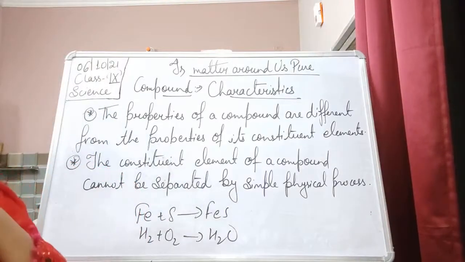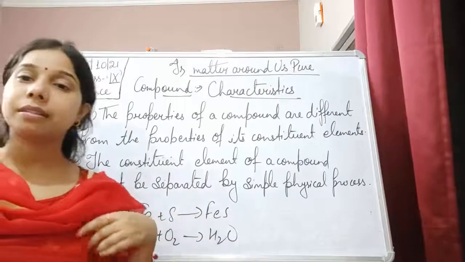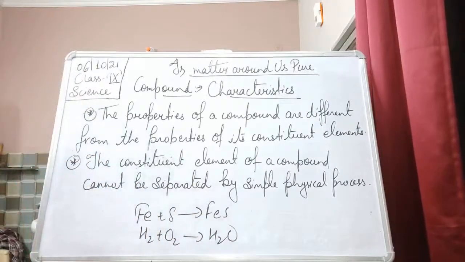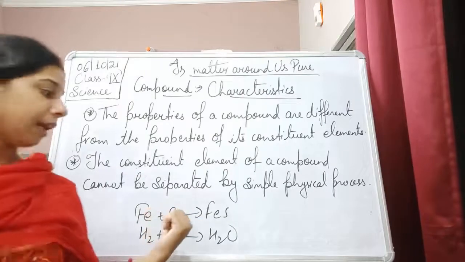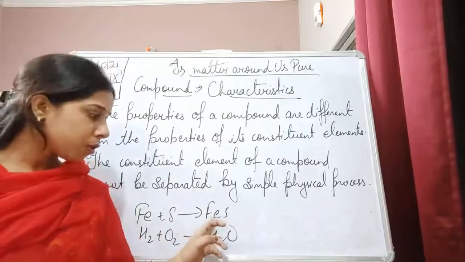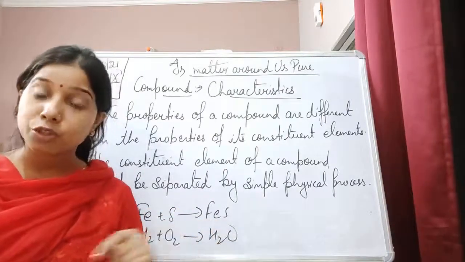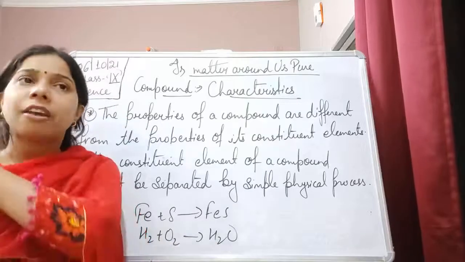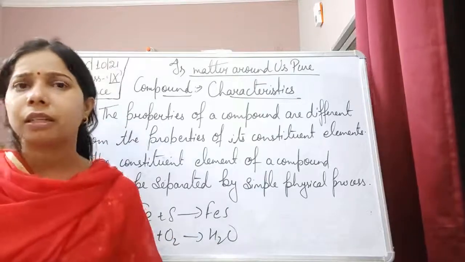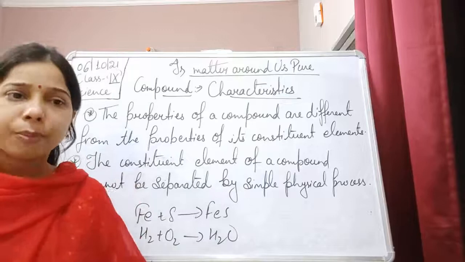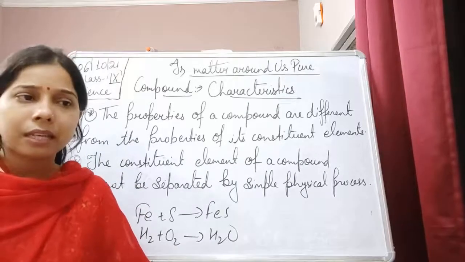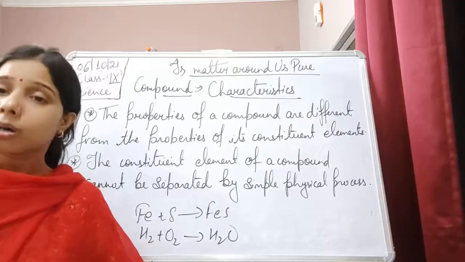Now, first, if we see here the iron sulfide, what is it? It is made up of iron and sulfur. So is it possible to separate the iron and sulfur from each other by a simple physical method? When we talk about simple physical methods here, we mean evaporation, boiling, distillation, fractional distillation, or sublimation.